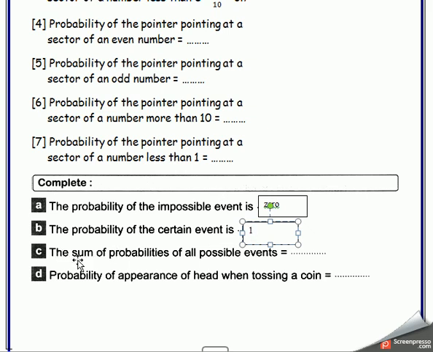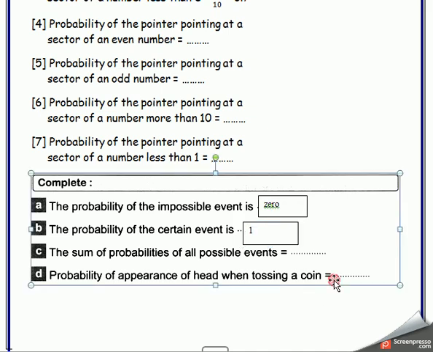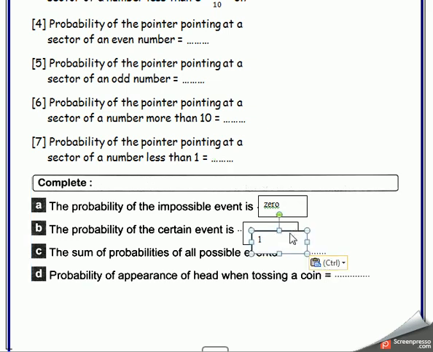Okay. The sum of probabilities of all possible events. Oh, mister, this sentence has the same meaning as number 2, the probability of a certain event. So it will be the same answer. So the sum of probabilities of all possible events equals 1.